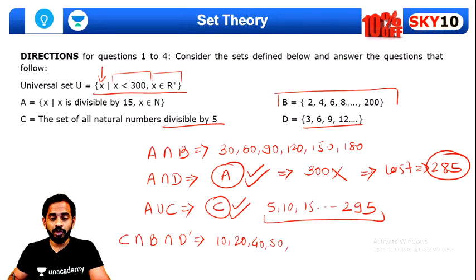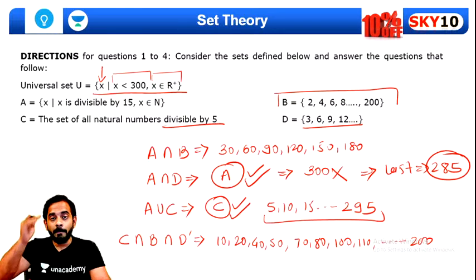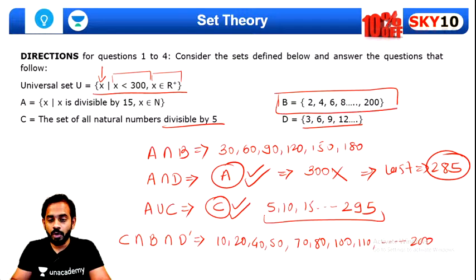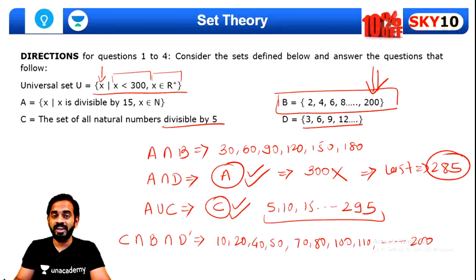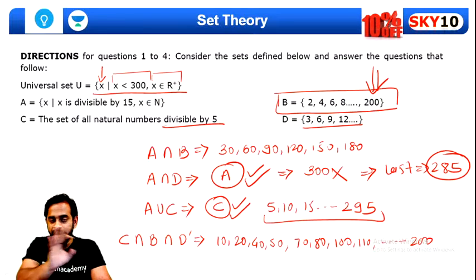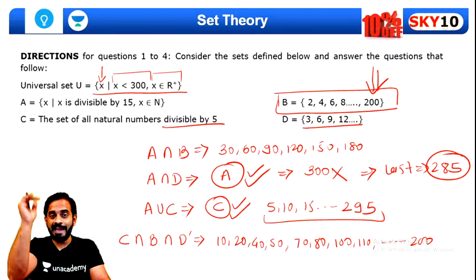And after 60 we cannot take 70, then 80, 90 cannot be taken, 100 and 110, 120 cannot be taken. This will go till 200. We cannot go above 200 because set B is only till 200, so we cannot take elements greater than 200.